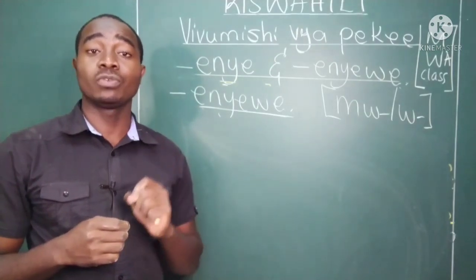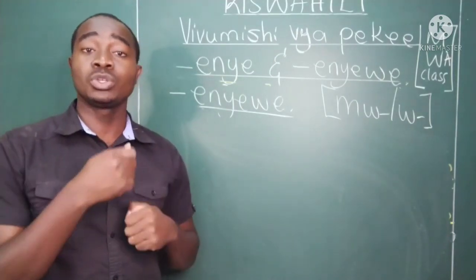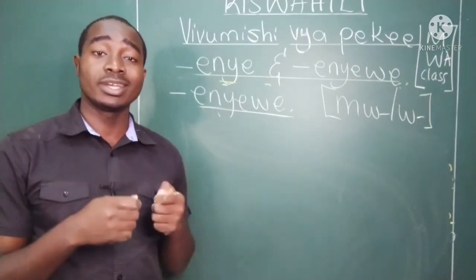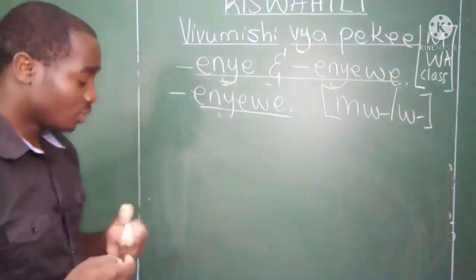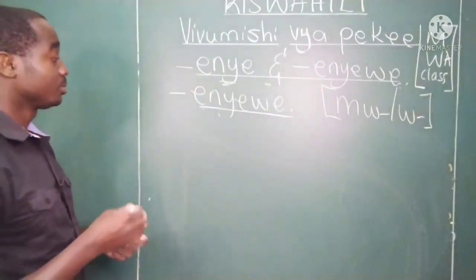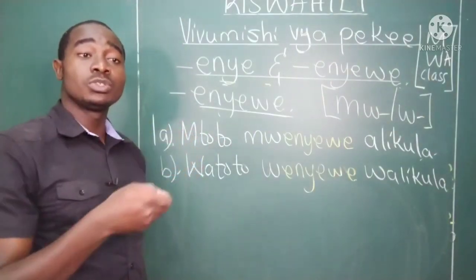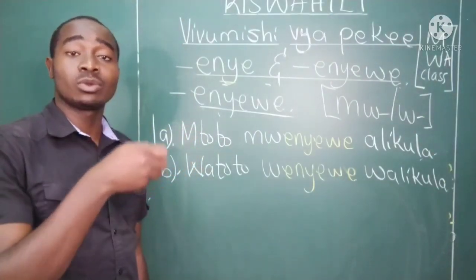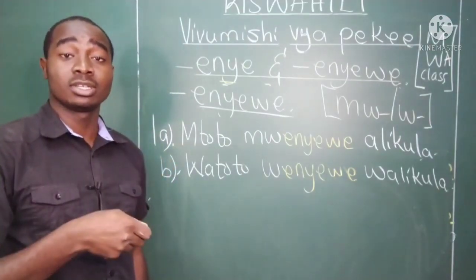Welcome to the second use of enyewe, and this one is used to introduce something or to state something that was being referred to. Let's consider these examples. Here, enyewe is used to refer to something that we've mentioned before, or the one that we are talking about.